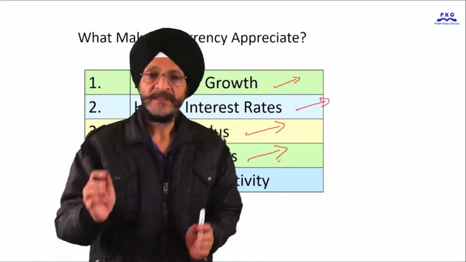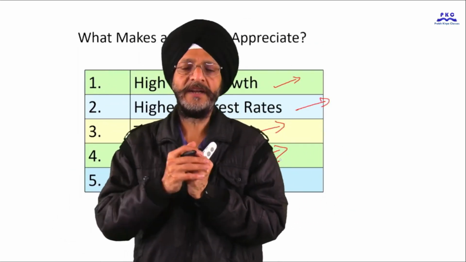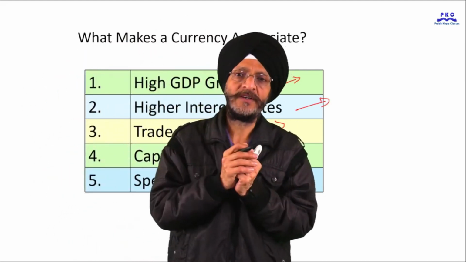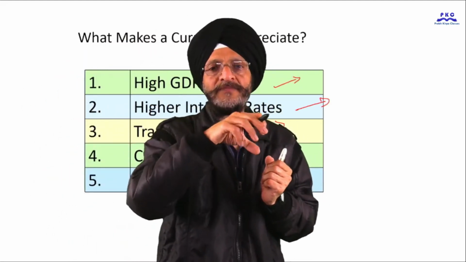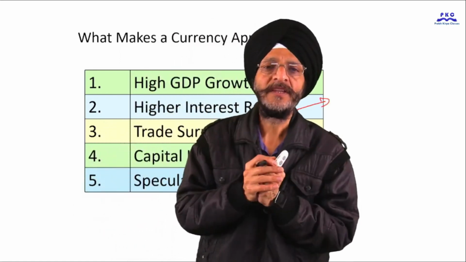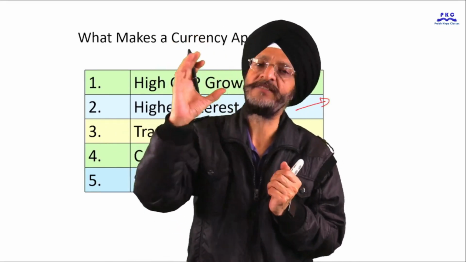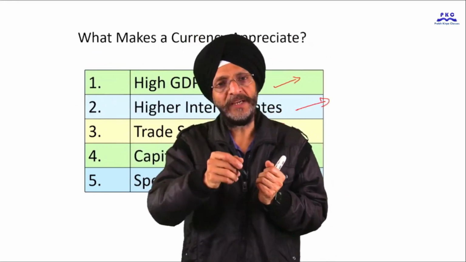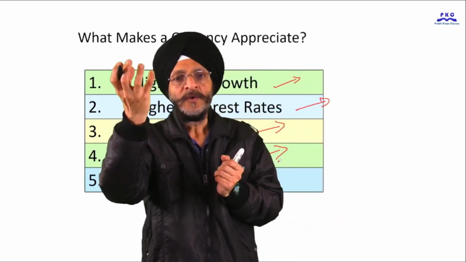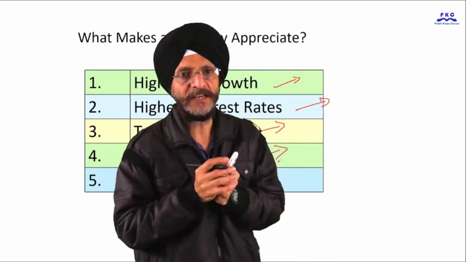Next, if there is political stability in any particular country and the economic performance of that country is good, then the investors from all over the world would like to make investment in that country. So it increases the demand for the currency of that country. Further, if the stock market in a particular country is undervalued, if the investors think so, then they would like to make investment in the share market of that country, and it increases the demand for the currency of that country, and it results in the appreciation of the currency of that country.